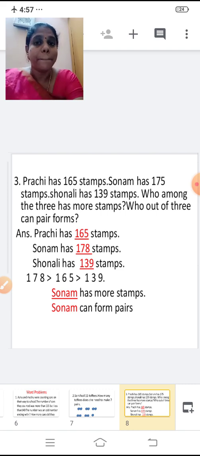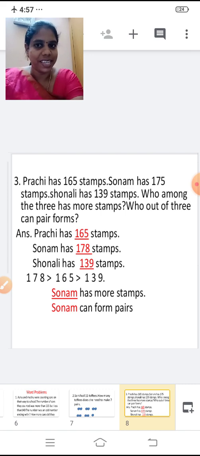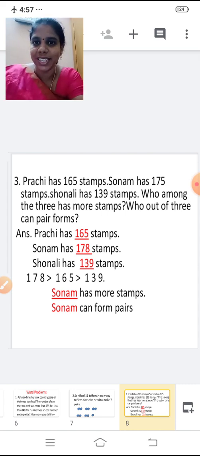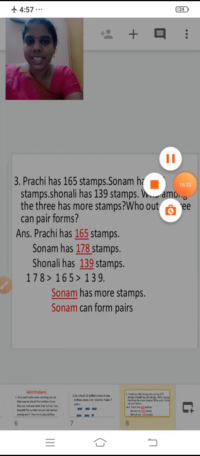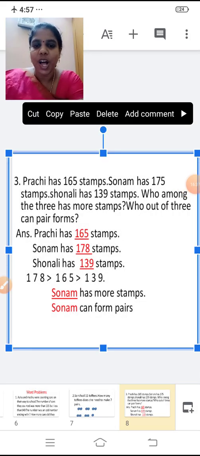Prachi has dash stamps. How many stamps is Prachi having? Who will answer me now? How many stamps is Prachi having now? Yes. So, Prachi is having 165 stamps. So, write 165. Prachi has 165 stamps. So, now Sonam has, how many stamps is Sonam having?